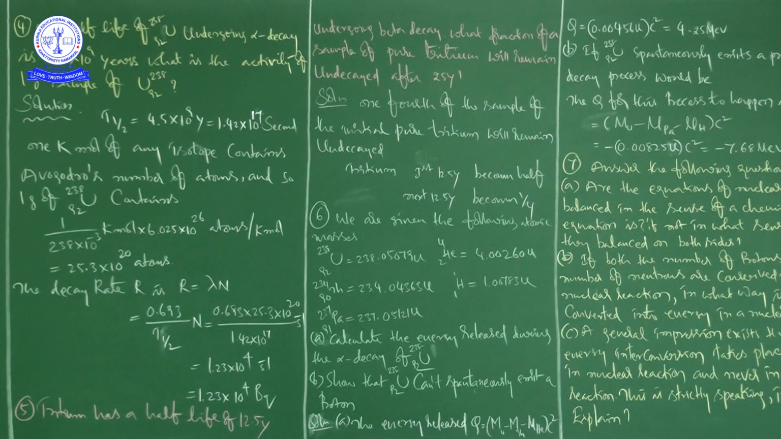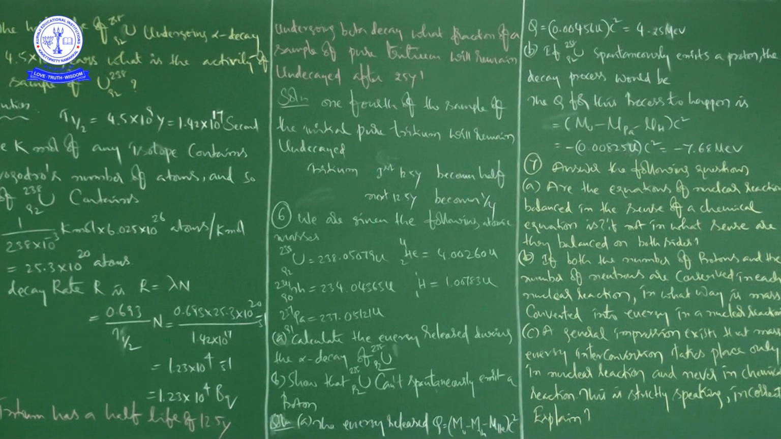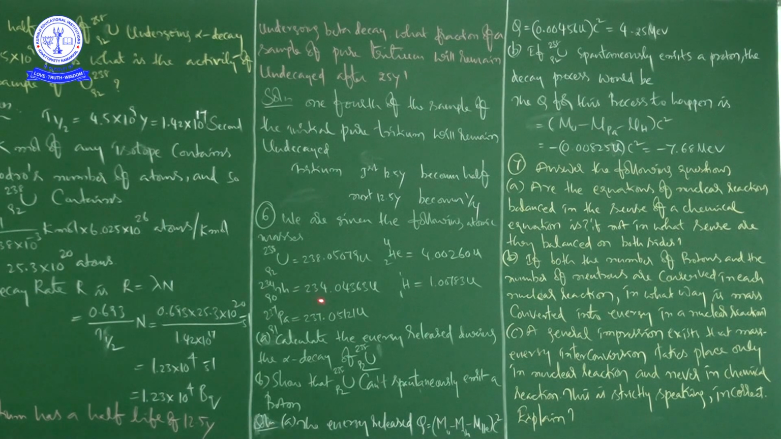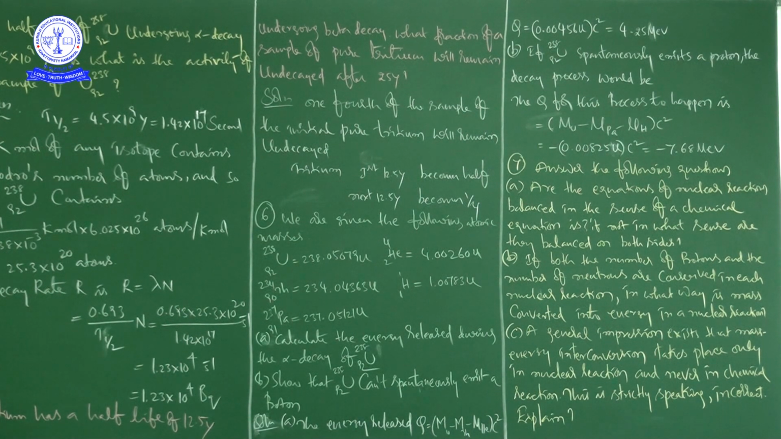Next, see here. Sixth problem. We are given the following atomic masses. Uranium-238-92 is 238.05079 U. Next, He4 helium, and thorium, and protactinium. So they have given H11, helium-42 and all the different atomic masses.